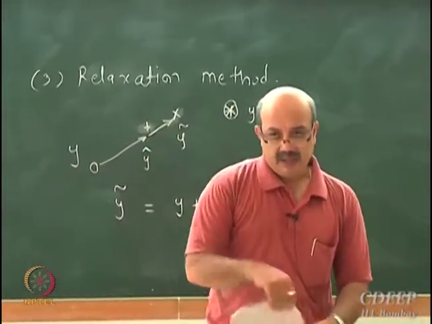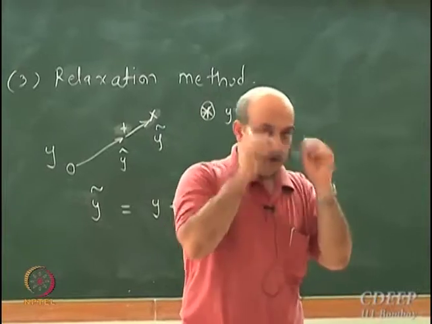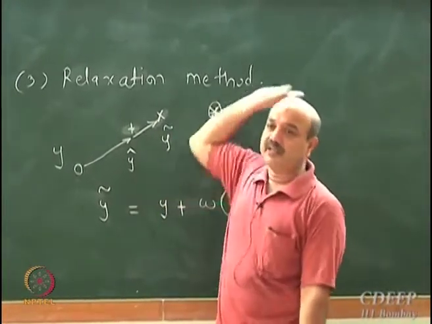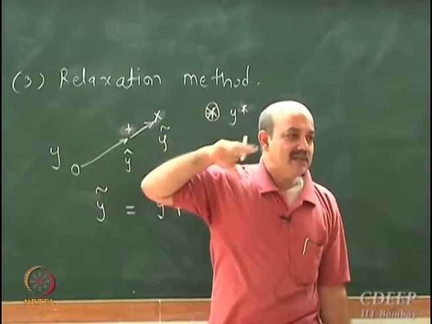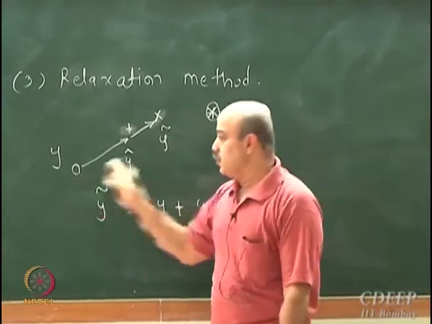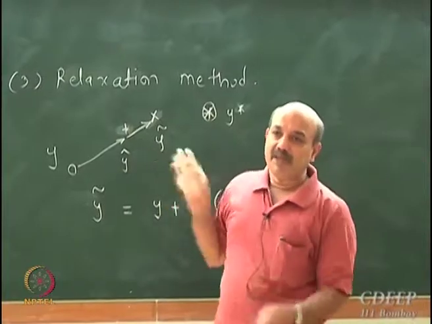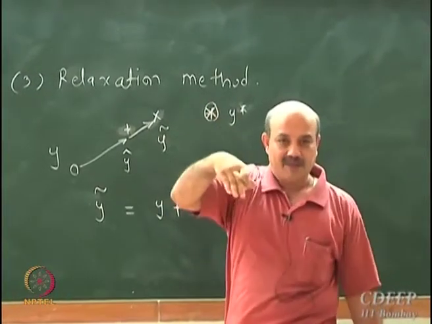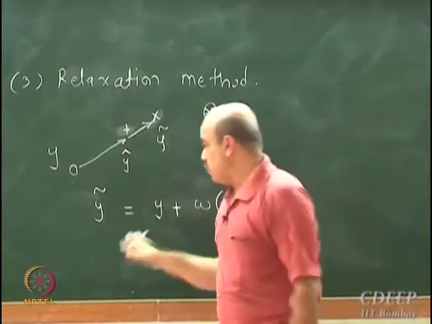relaxation business. There are two kinds of relaxations. One is over relaxation, where we are going further. In some cases, it's under relaxation. Sometimes the direction in which you are going might be too far away from y star, and you may have to contract, you may have to come back. So there are two possibilities.